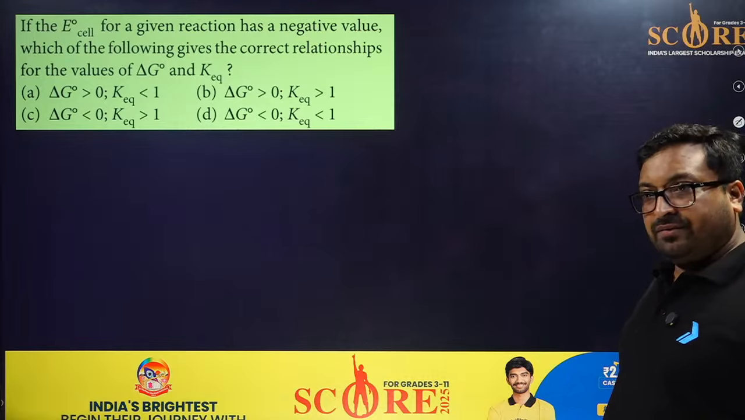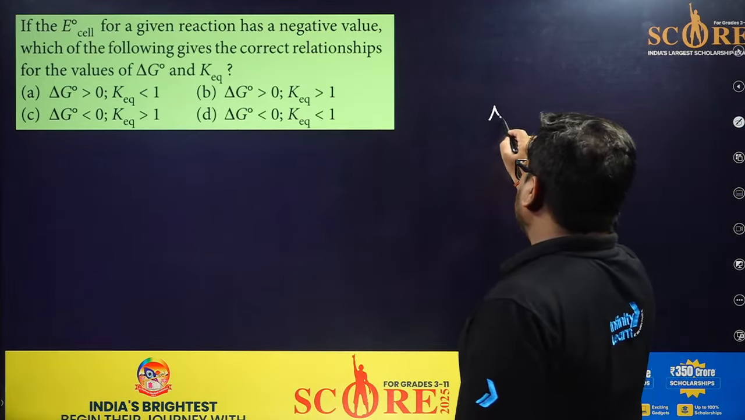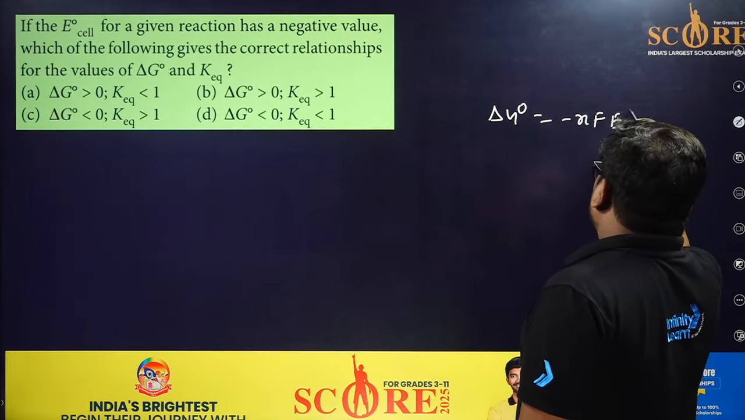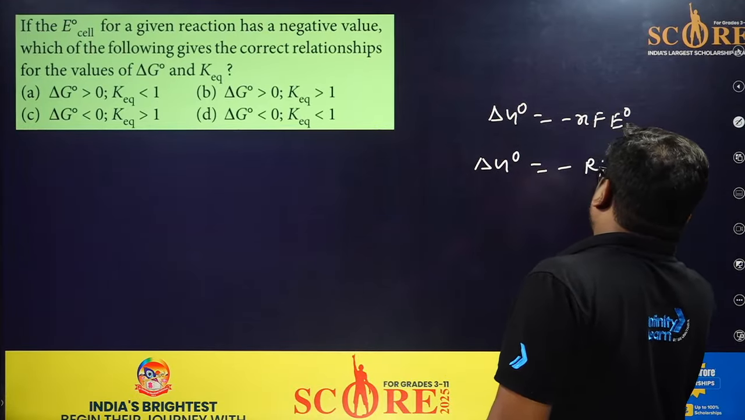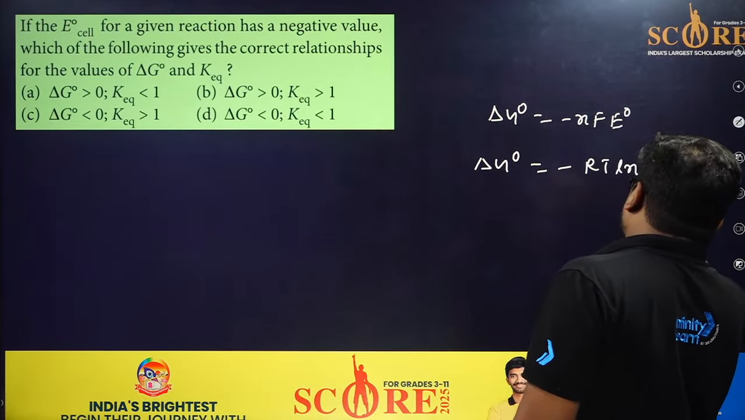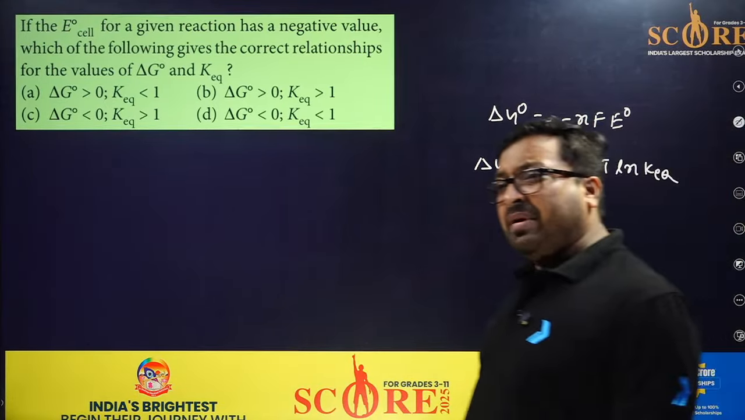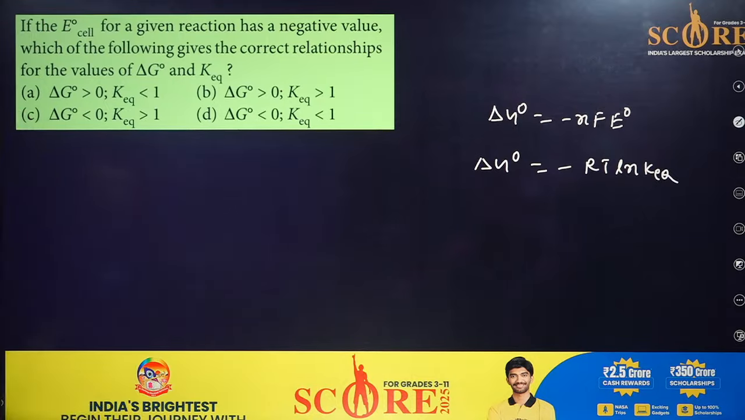Okay, so delta G naught is equal to minus nF E naught, first relation. Delta G naught equal to minus RT ln K equilibrium. You know this. So for the people who are studying the math, I think this is the easiest question. Okay, it's just a mathematical calculation.